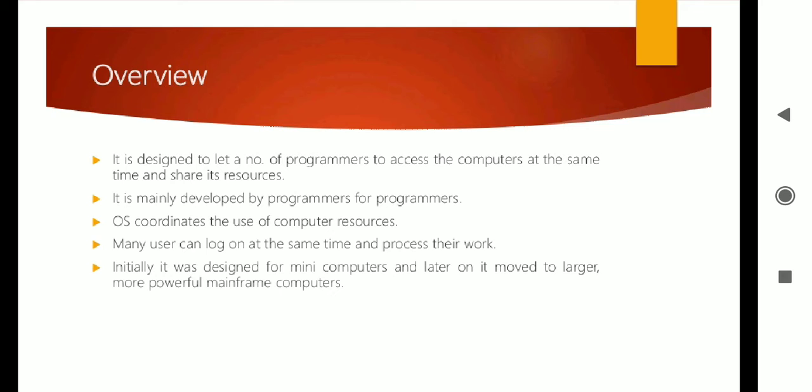Many users can log on at the same time and process their work, which leads to a multi-user operating system. Here we are saying Unix is a multi-user system because many users can log on at the same time and process their work. It is not a single user operating system, it is a multi-user operating system. It allows many people to log in and do their work.